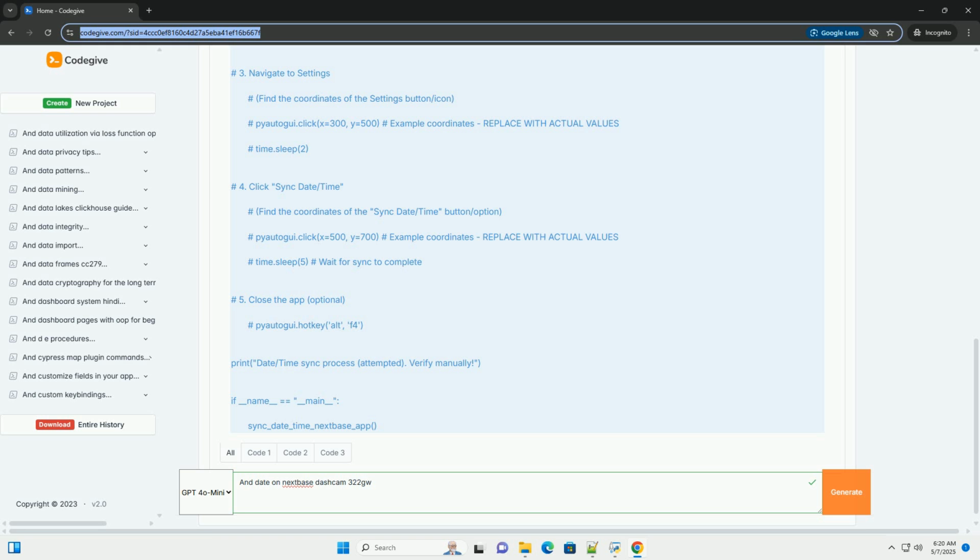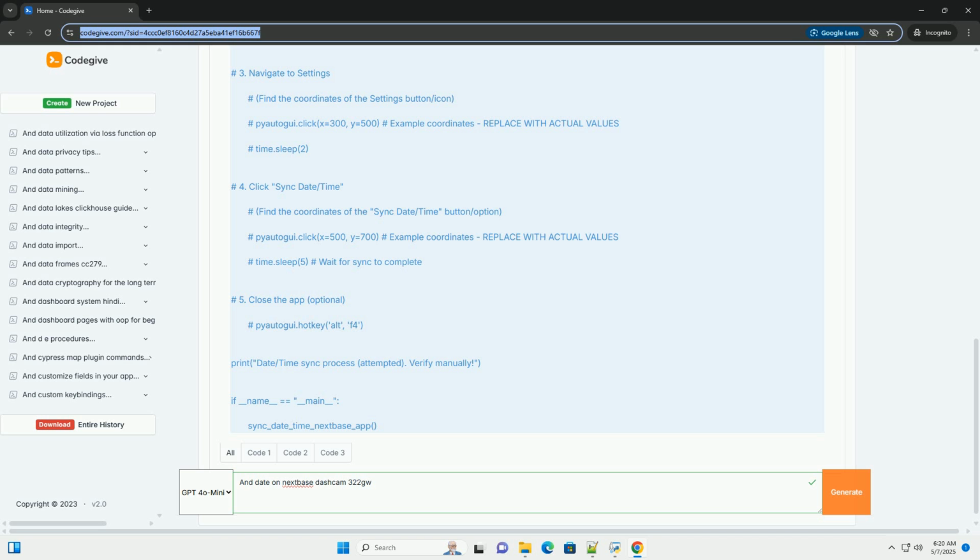3. Navigate to Settings within the app. Once connected, the app will display the dashcam's interface. Look for a settings icon, usually a gear or cog, or a menu option labeled Settings. 4. Find the date/time sync option. Within the app's settings, look for an option like sync date/time, update time, or something similar. The exact wording might vary depending on the app version.